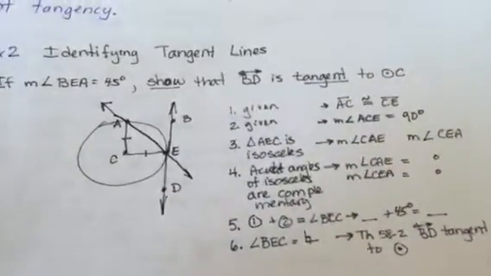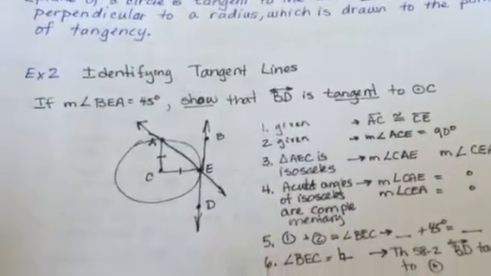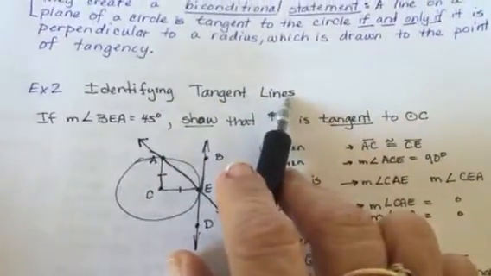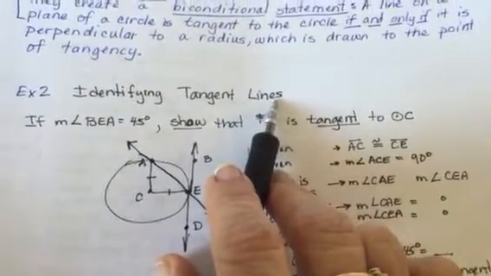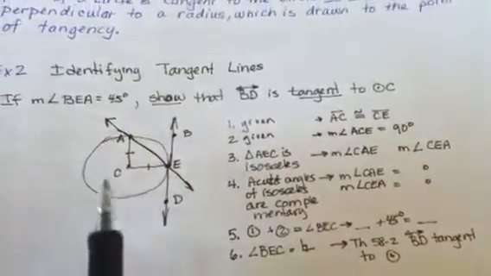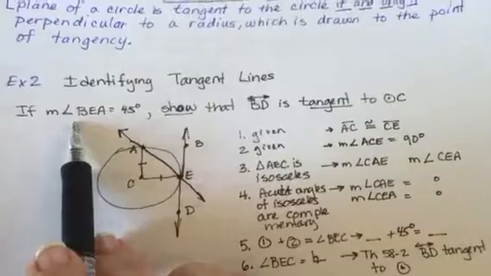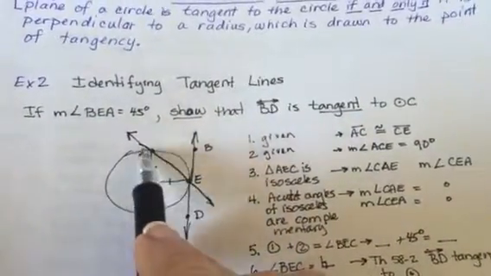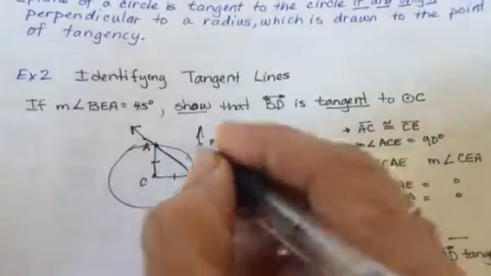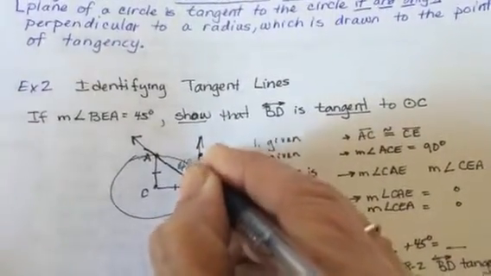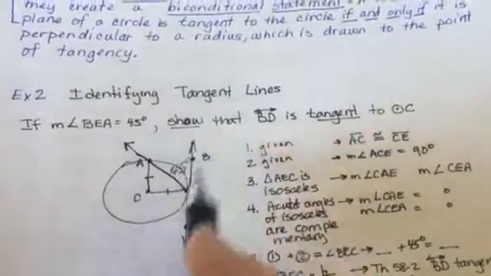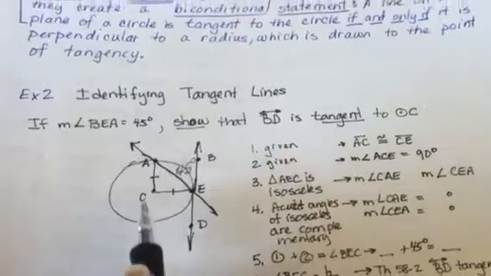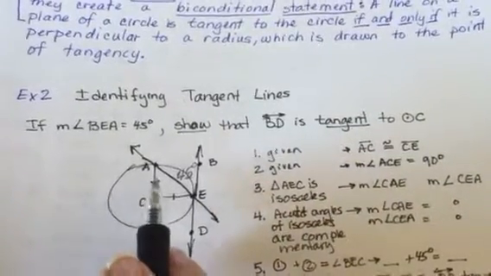Now our example wants us to identify tangent lines, or define them, by asking ourselves if it is a tangent line. So in this example, the measure of angle BEA equals 45 degrees. We need to show that BD is tangent to circle C. Well, we can see that in this drawing we've been given other information.